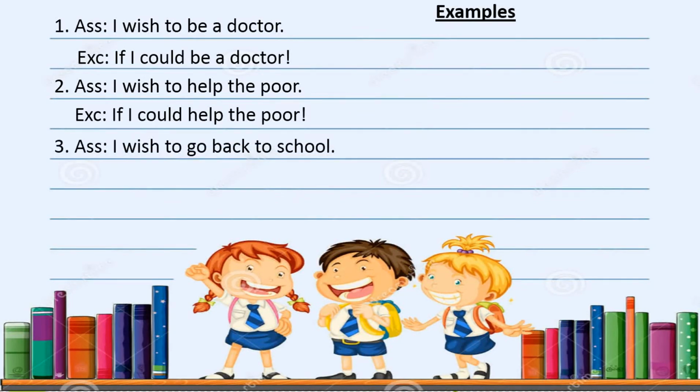I wish to go back to school. So from the very structure you have to write "if" plus subject "I". So "if I", then "could", then the rest of the sentence after the word "to". So here the first one: I wish to go back to school. So if I could go back to school! The answer will be: if I could go back to school! So the example will be like that.